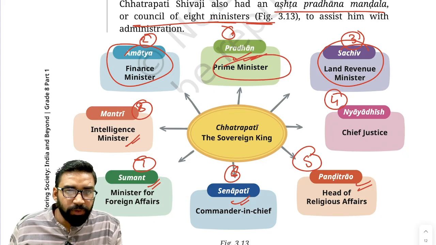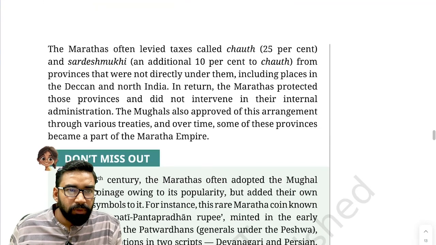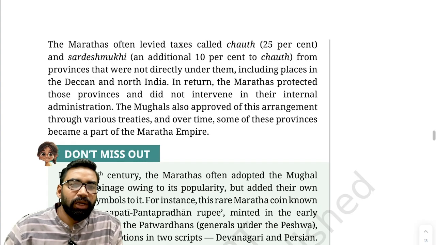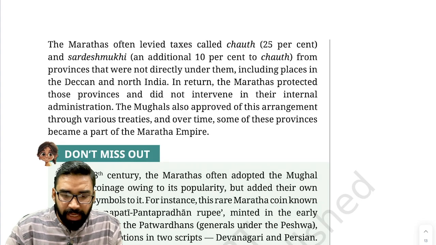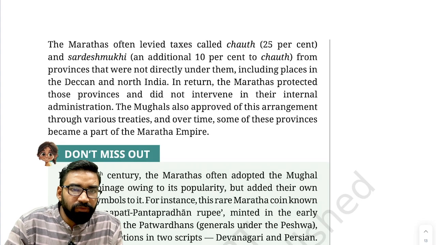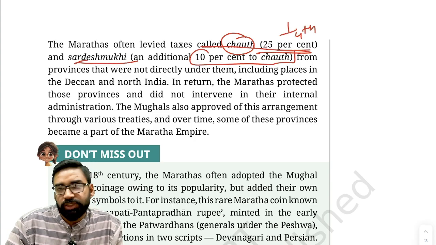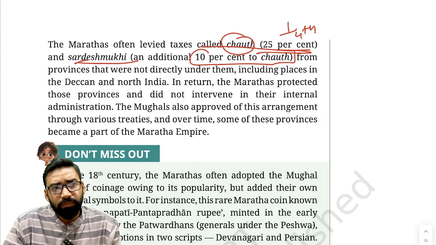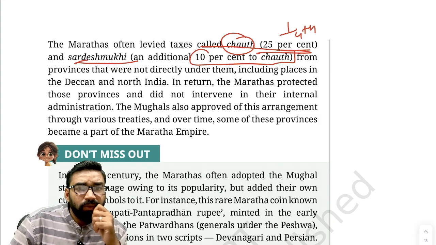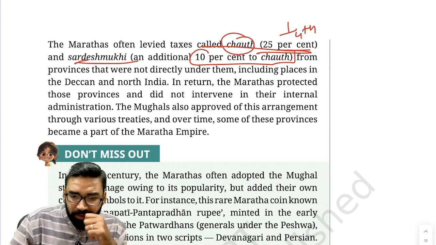Now, apart from this, Marathas also levied various taxes. So, two main taxes were there. One is Chauth, 25%, that means 1/4 will be taken. Second, Sardesh Mukhi, 10%. Clear? So, remember this thing, Sardesh Mukhi and Chauth, two taxes were there.